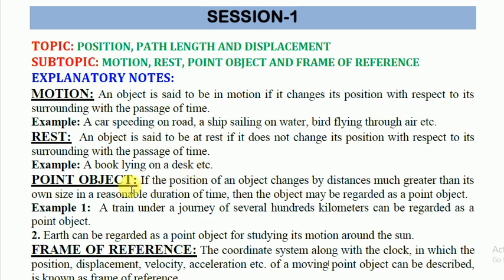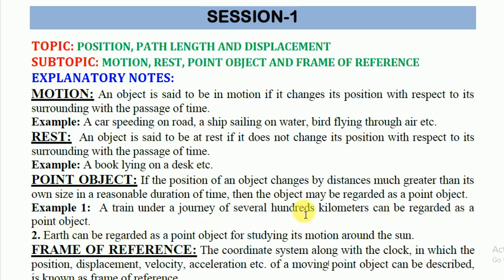Now the next definition is point object. If the position of an object changes by distances much greater than its own size in a reasonable duration of time, then the object may be regarded as a point object. It means that whenever a body travels a very long distance in comparison to its own size, then the body is said to be a point object. For example, a train on a journey of several hundred kilometers can be regarded as a point object.